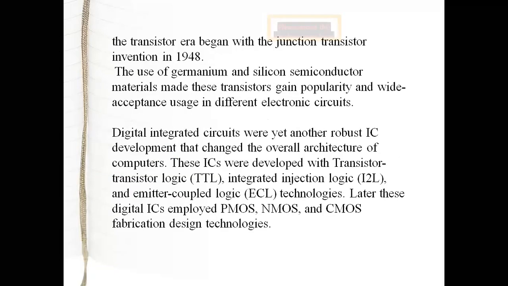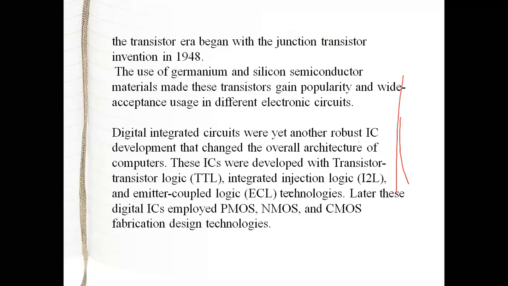Then after that, the transistor itself was invented, which started in 1948. Now either this transistor or the MOSFET can be made using either germanium or silicon. These are the two semiconductor materials, germanium and silicon.